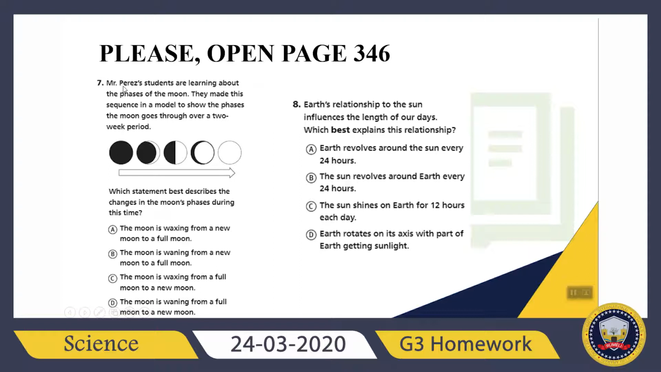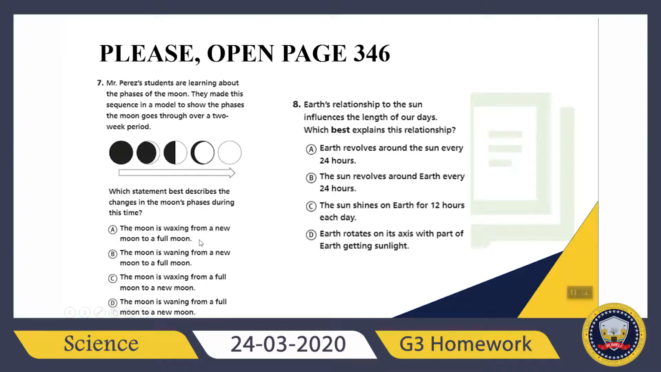It says, Mr. Perez's students are learning about the phases of the moon. They made this sequence in a model to show the phases the moon goes through over a 2-week period. Which statement best describes the changes in the moon's phases during this time? Let's read them. A. The moon is waxing from a new moon to a full moon. B. The moon is waning from a new moon to a full moon. C. The moon is waxing from a full moon to a new moon. D. The moon is waning from a full moon to a new moon.